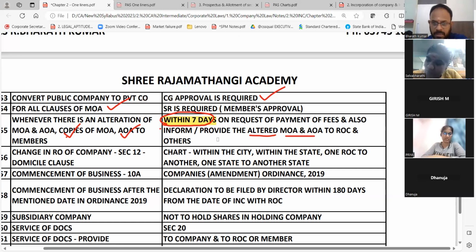I'm not talking directly about ROC. Yes, they are saying inform or provide the altered MOA and AOA to ROC. For members, they are saying 7 days.